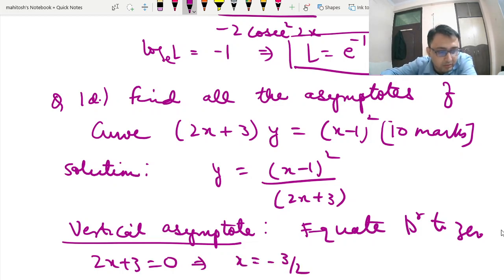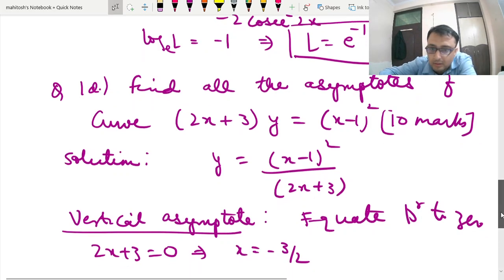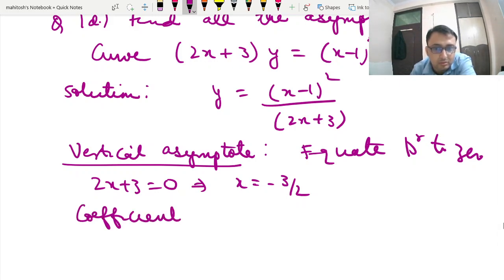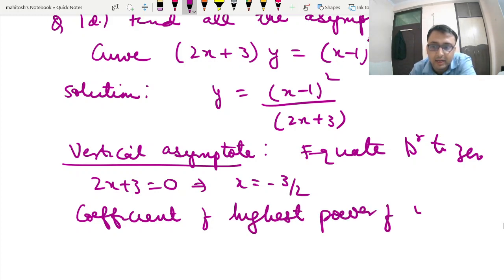So this is what we get as one asymptote. That is parallel to the y-axis. Or alternatively you can say the coefficient of the highest power of y, which is nothing but 2x plus 3, is put to 0. Okay. So this is one of your asymptotes.